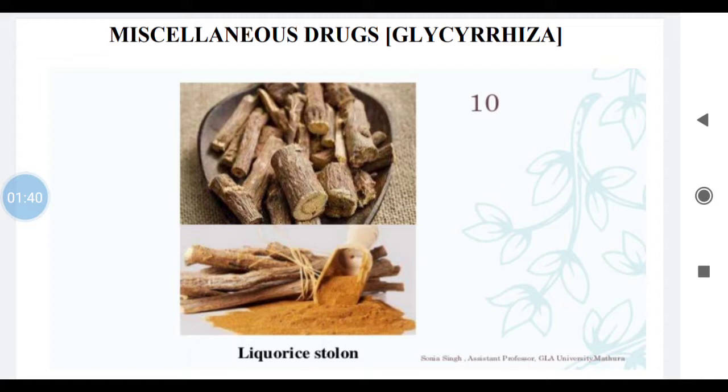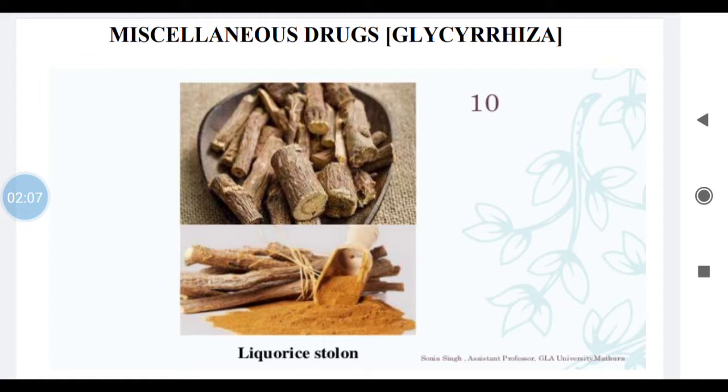In the slide you will see the physical appearance of the drug, and we will cover the pharmacognostic study. Simultaneously you can refer to the textbook while listening to this video.